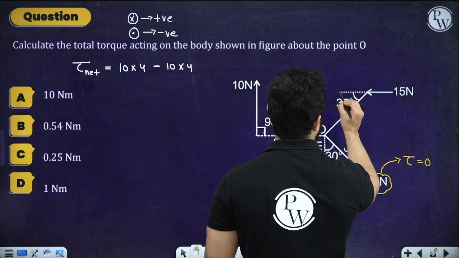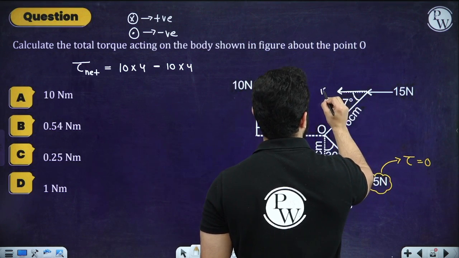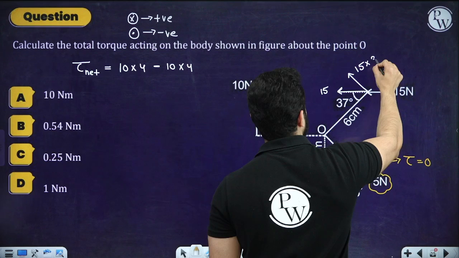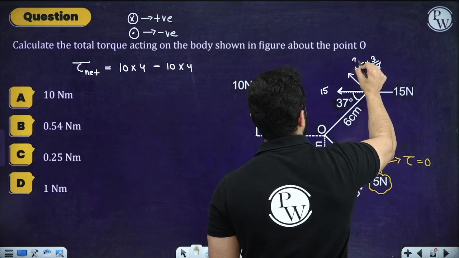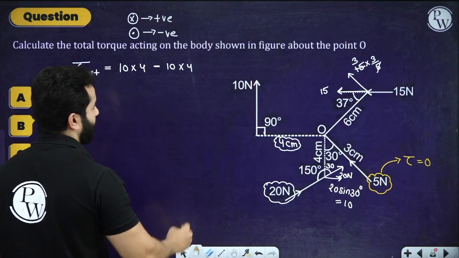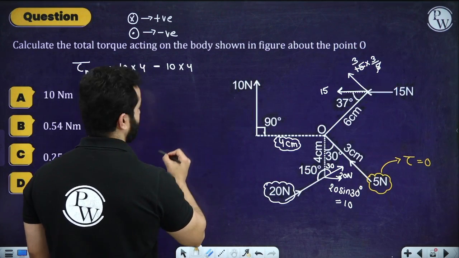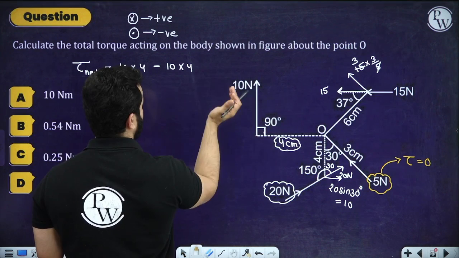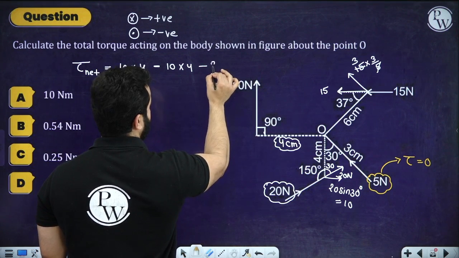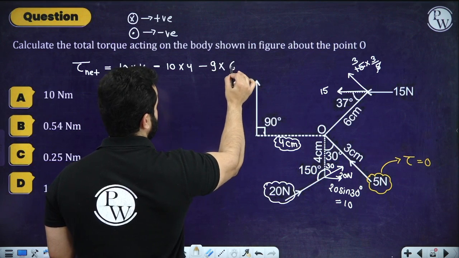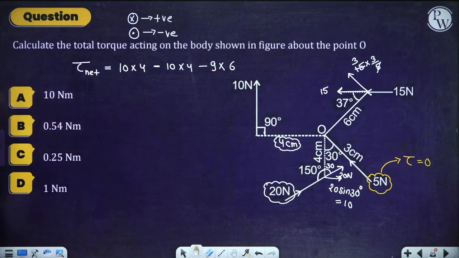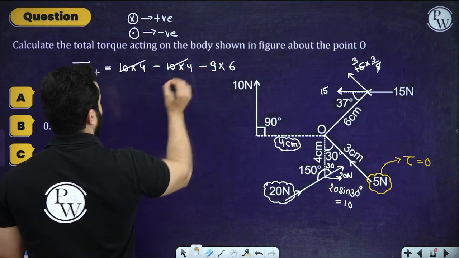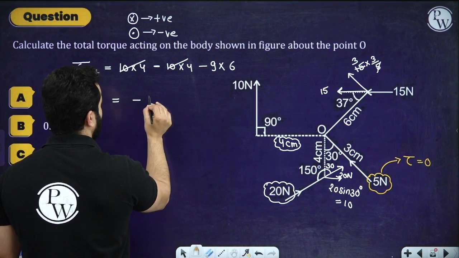Similar thing over here, I'll transpose this vector on this side. So this is 15. So this is going to be 15 sine 37, which is 3 by 5, right? So this is going to be 9. So that is coming out to be minus 9 times 6. Please have a look. I think everything is clear. So this gets cancelled out and I'm getting my answer as minus 54.